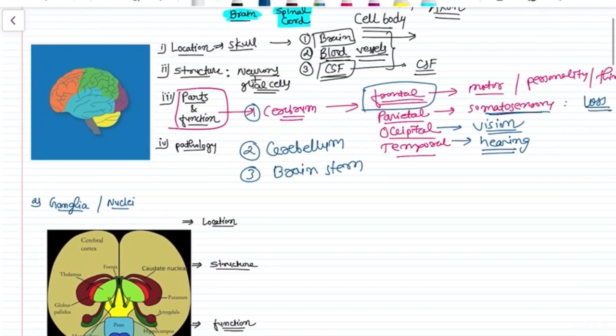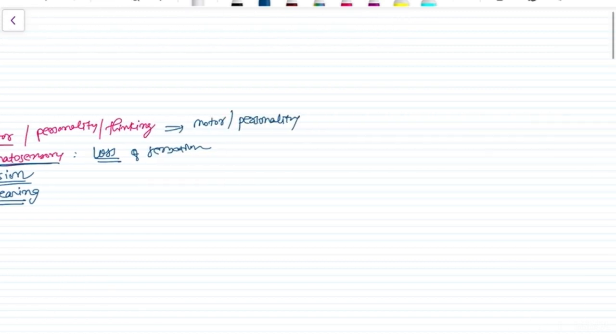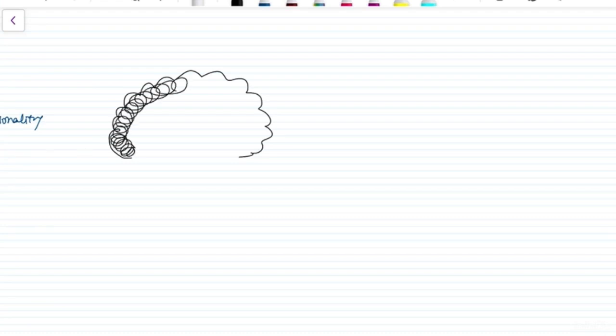Okay, so this was all about the brain and its parts, like cerebral cortex. In cerebral cortex, you see there is a thick collection of nuclei of the neurons.